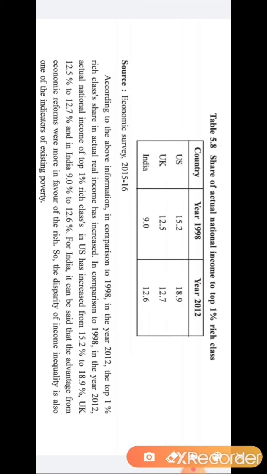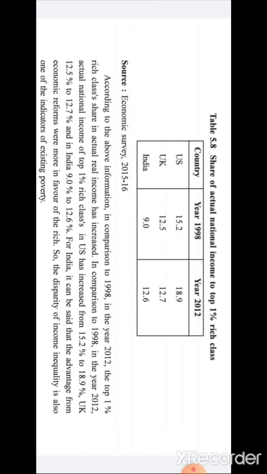Okay. Then in the same way, we have to analyze that in the year 2012, the 1% rich class of US was contributing 18.9, the 1% rich class of UK was contributing 12.7, and in India, the 1% rich class was contributing 12.6 in the what? In the national income.